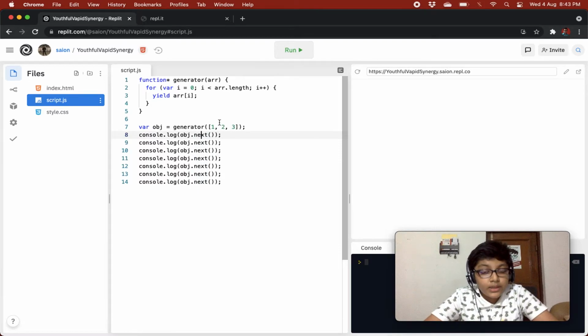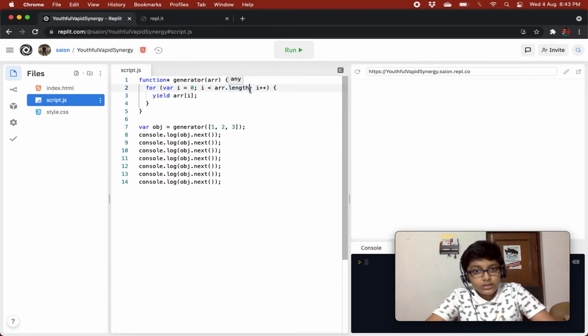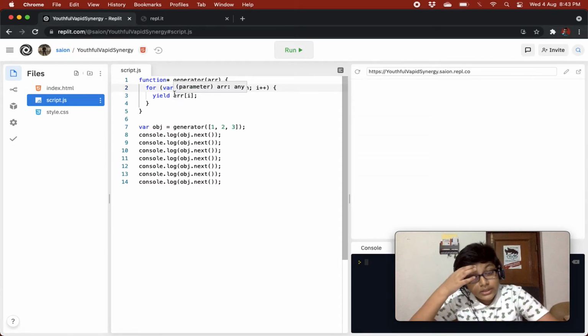The next time it continues from where it left, after the yield, so it continues from here. Basically i is 1, which is less than array.length, so it yields that out also.